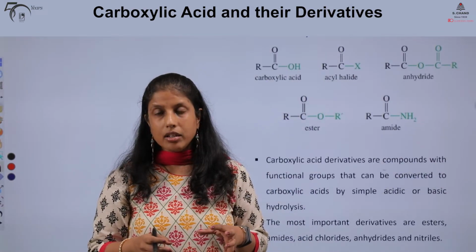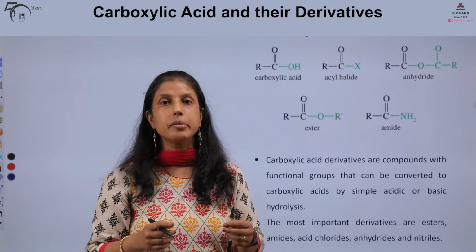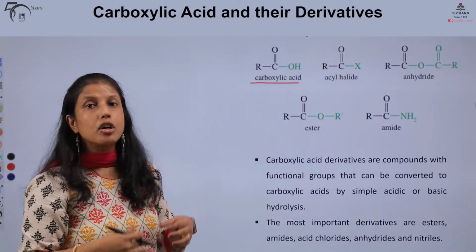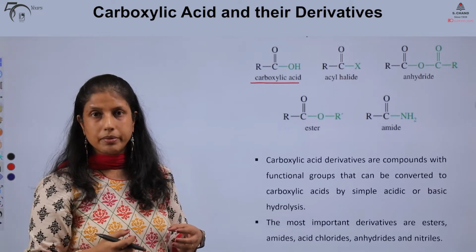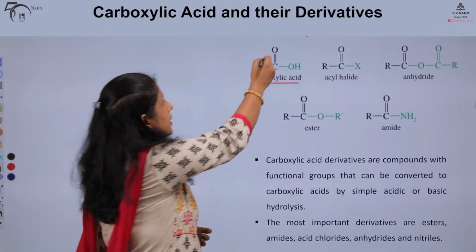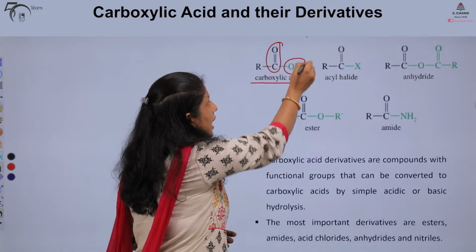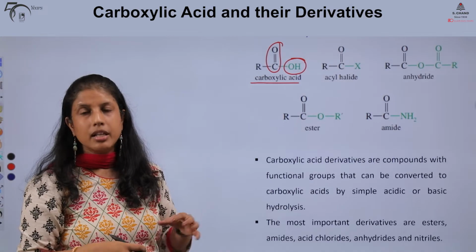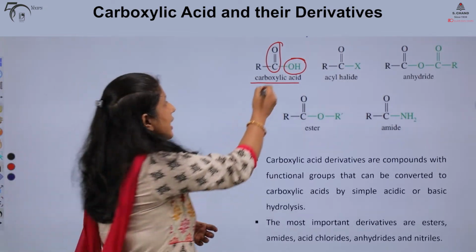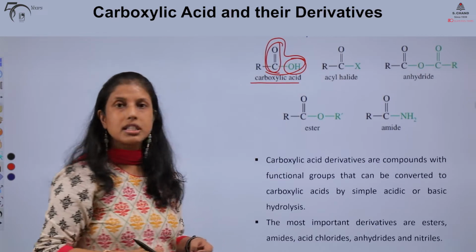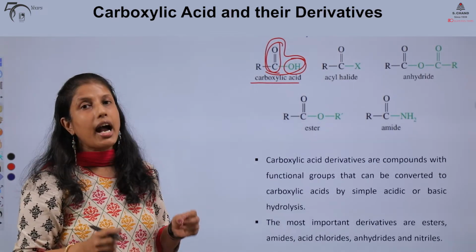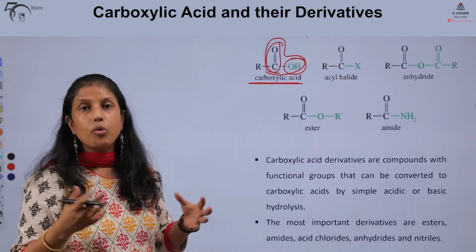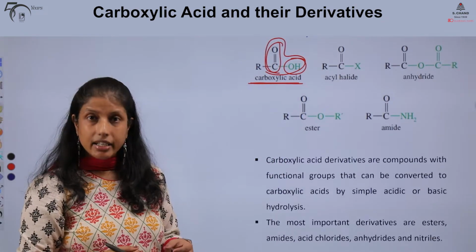Before we begin, what were carboxylic acids? Remember, carboxylic acids were organic molecules which contain the carboxyl group. What was the carboxyl group? When we had the carbonyl group and a hydroxyl group attached to the same carbon atom. These molecules which contain this entire carboxyl group are acidic in nature, and that is why they were known as carboxylic acids.